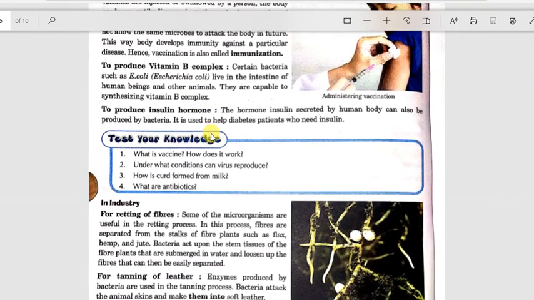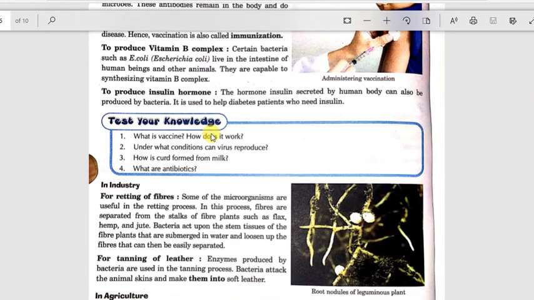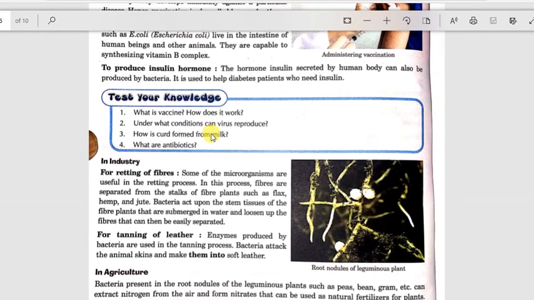Okay. To produce insulin hormone. Insulin is the hormone that maintains the blood sugar level. The hormone insulin secreted by the body can also be produced by bacteria. It is used to help diabetes patients who need insulin.